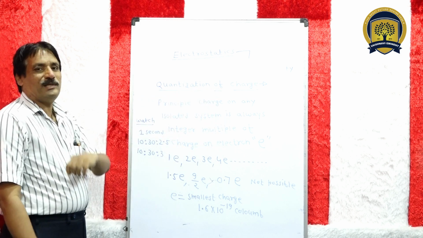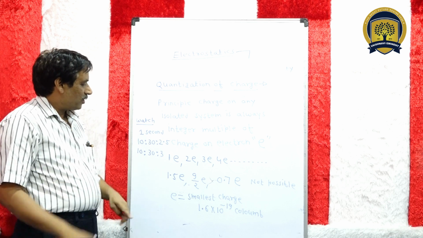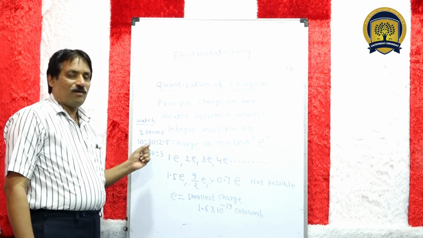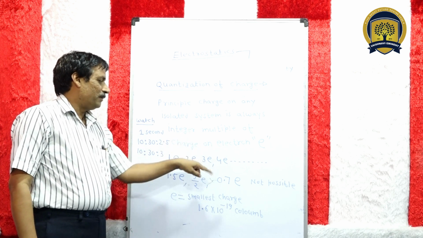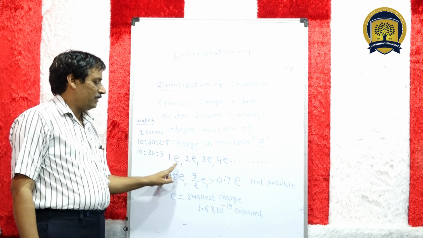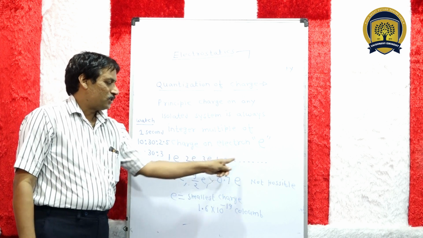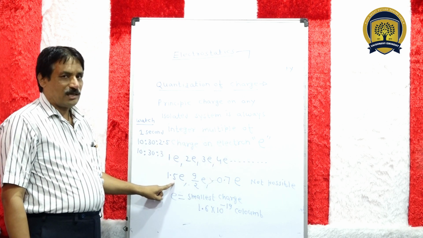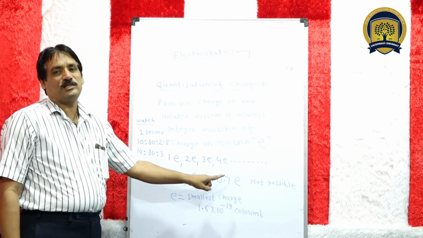Okay. So what is the meaning of quantization of charge? The charge on any object is always an integer multiple of the charge on an electron. Means charge is always 1e, 2e, 3e, 4e, and so on. But charges in fractions are not possible.